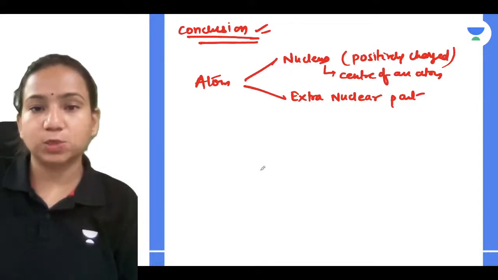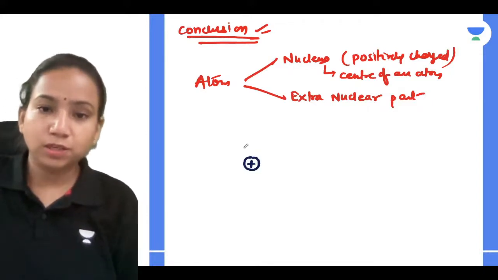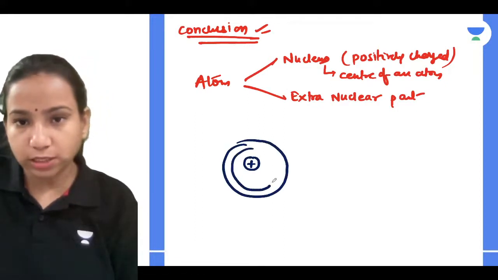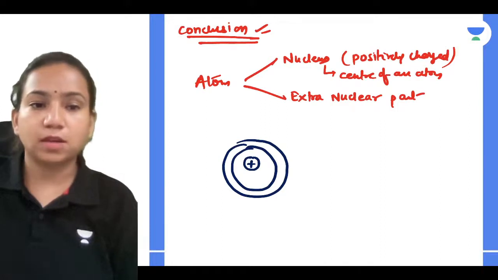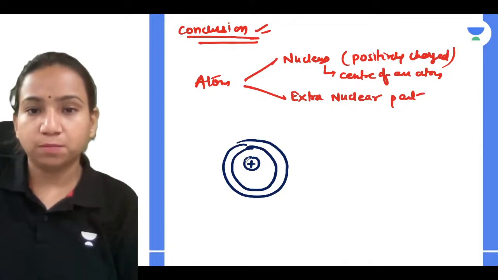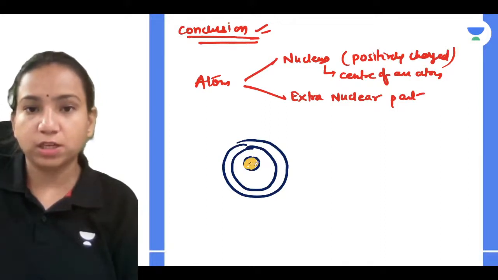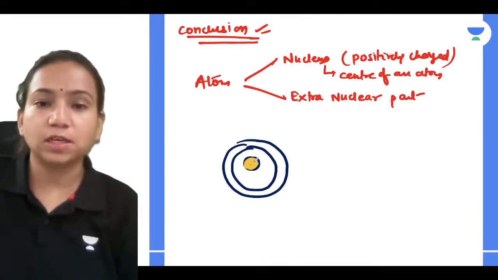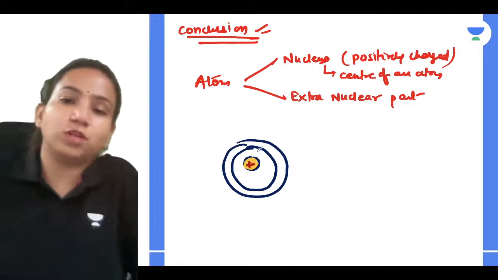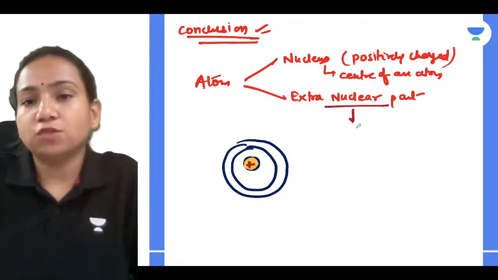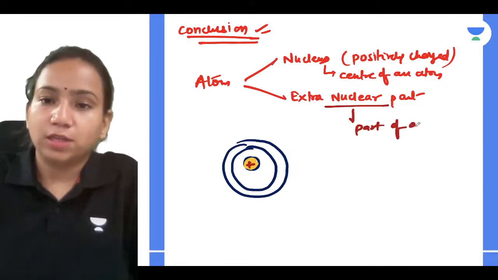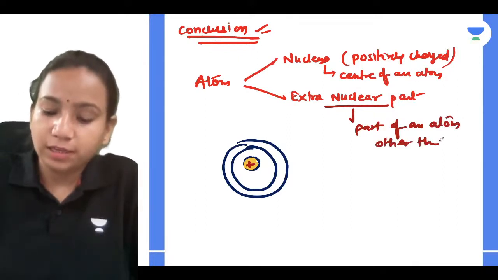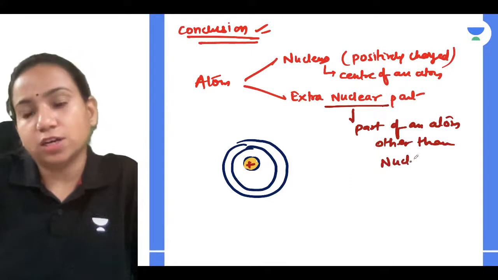I can make you understand, it's very simple. This is my nucleus, and this is the atom in which, say, you have two shells. Other than the nucleus, everything else is the extra nuclear part, like the shells in which the electrons are present. So the part of an atom other than the nucleus is called the extra nuclear part.